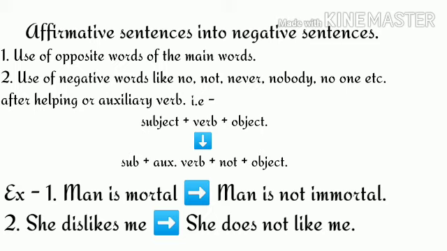Now look at one more example. She dislikes me. So the negative for this sentence will be she does not like me. Here also we used a negative word after the auxiliary verb does. And also we used the opposite of dislikes, that is like. And you can see here also the meaning of the sentence is the same.